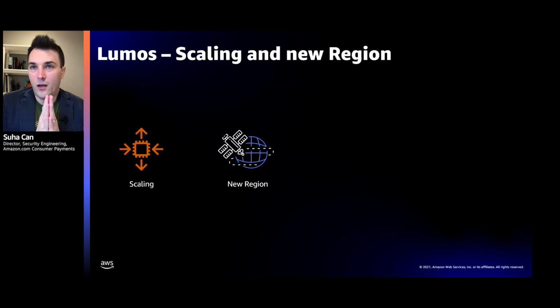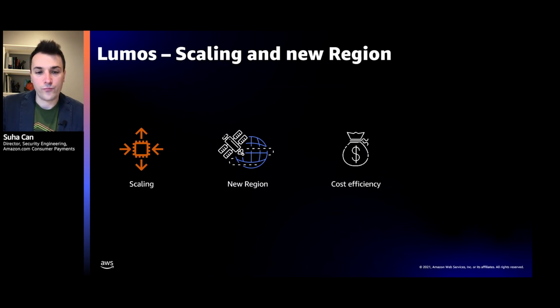Launching new regions, previously, as I mentioned, would take 12 to 18 months. Here, it takes us about 2 months because we use infrastructure as code for our deployments, and we have done that a few times, which is a really important gain.